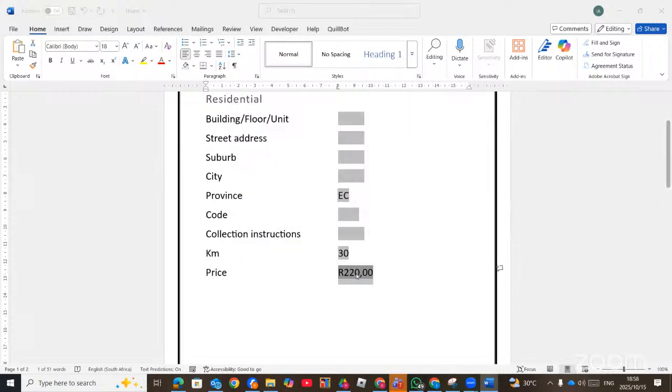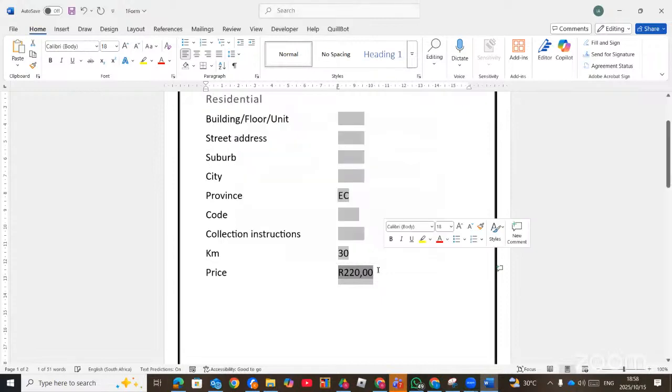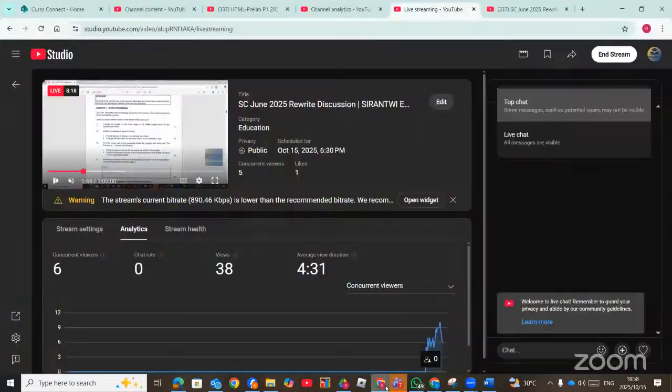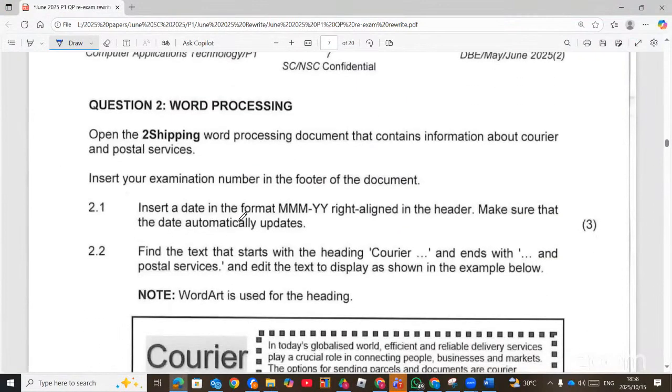There we go. Here, my computer uses a comma, so you will check, maybe yours uses a dot. You have to check the format. So it's KM times that 2.5 plus 145. And then the number format is R, or you can pick it from here. They will give you the same value. Right. So that is all for question 1 for 26 marks. Let's go and check the comment section if there's any comment. There are no comments, so I will proceed to question 2.